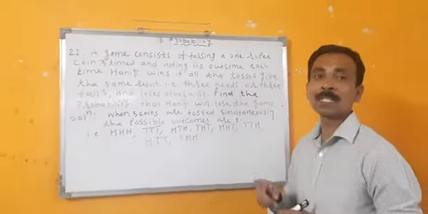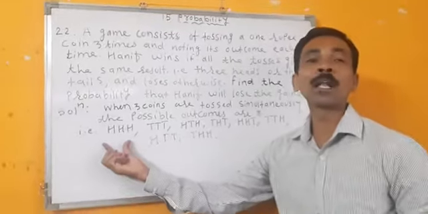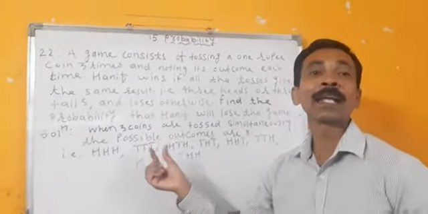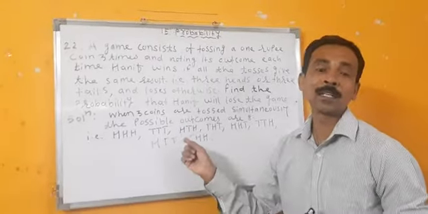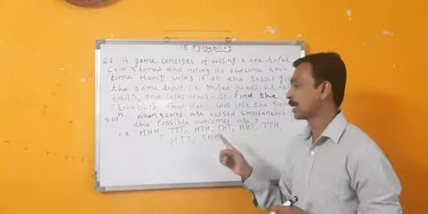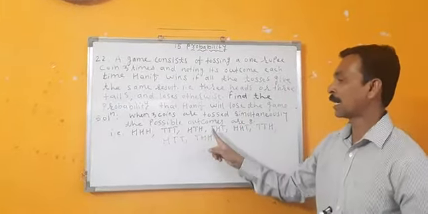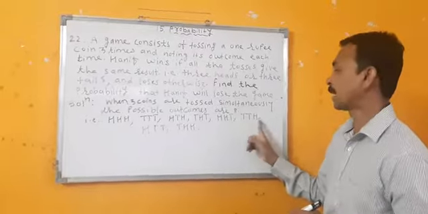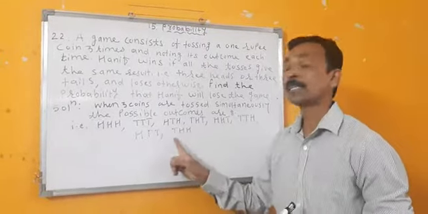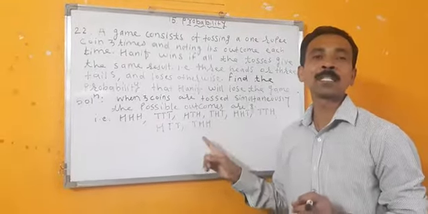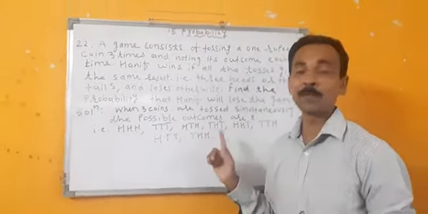When the tosses give the same result, either all heads or all tails, then only Hanif will win. Otherwise, in the other cases, he will lose. He will lose means if it comes head, head, tail; head, tail, head; tail, head, head; and so on, 6 possibilities. If 6 possibilities come, then Hanif will lose the game.